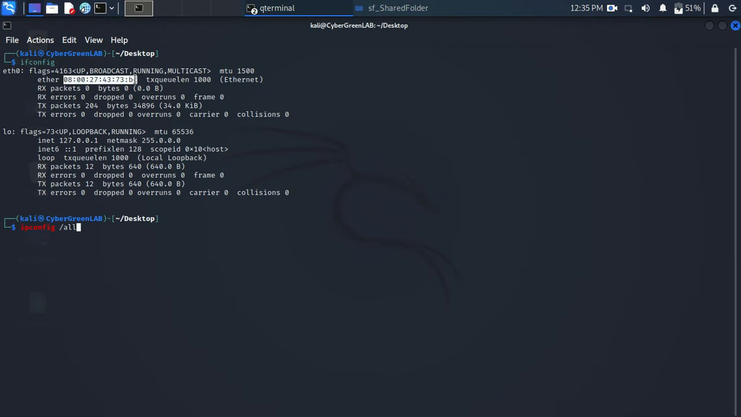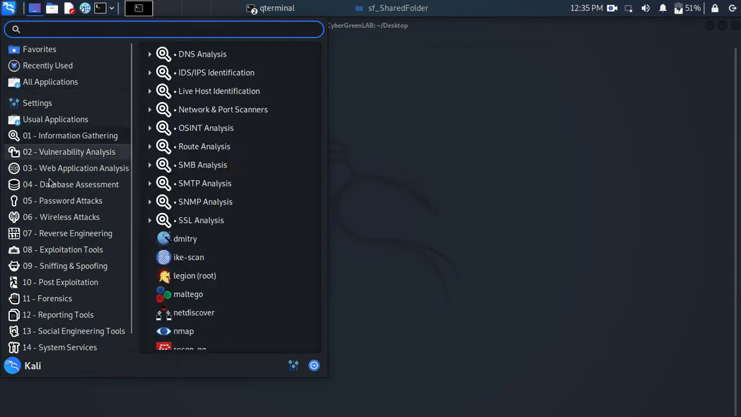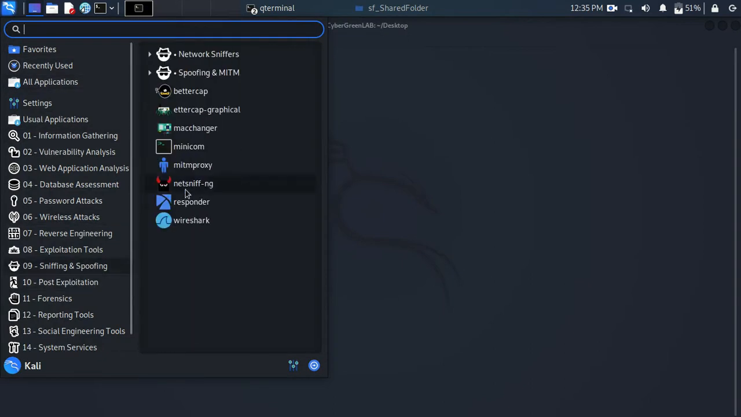Criminals actually use this to make themselves anonymous over the internet, so that whenever they are doing something malicious, they can change their MAC address. So let me quickly show you MAC Changer, right? This is it here, under sniffing and spoofing. We have MAC Changer. You can use it to change your MAC address.